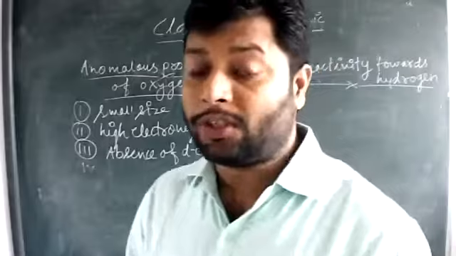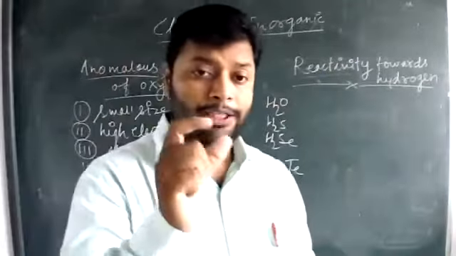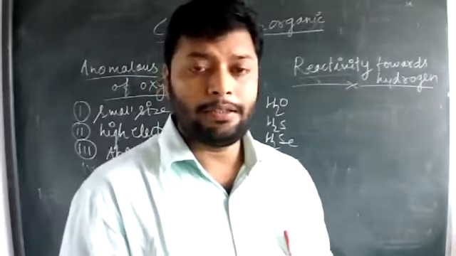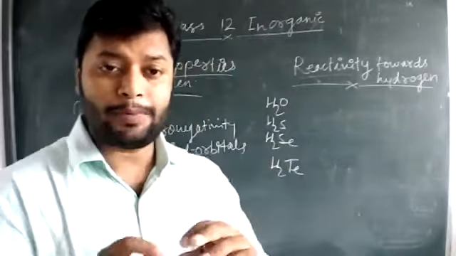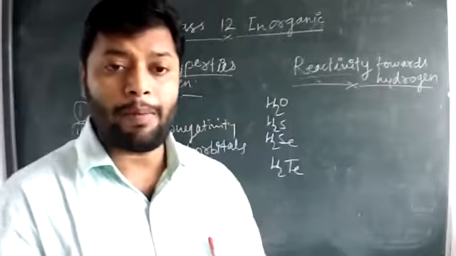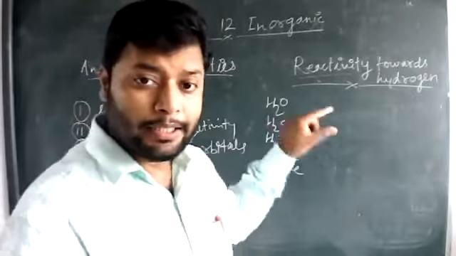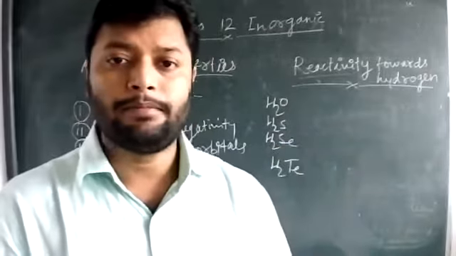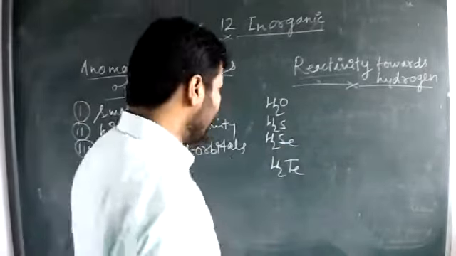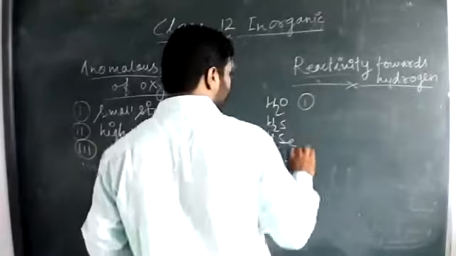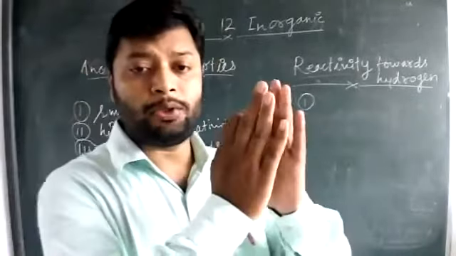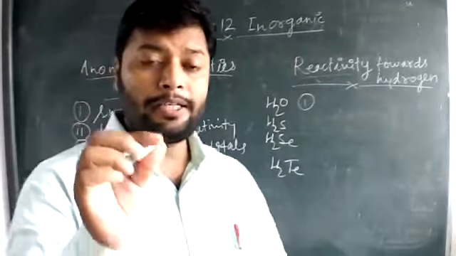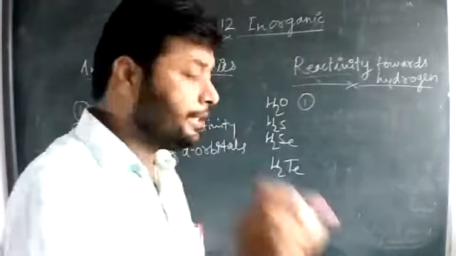When we discussed hydrides of the nitrogen family, bond dissociation enthalpy and bond angle, whatever the concept was in the nitrogen family, the same concept will be in this family also. Bond dissociation enthalpy, moving down the group due to the increase of the size of the element, will decrease.